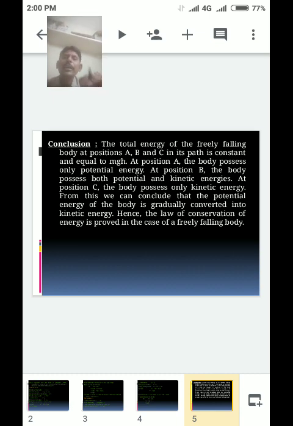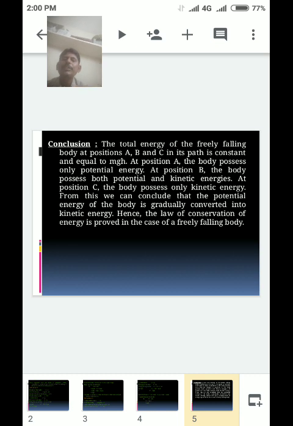At position A, the body possesses only potential energy. At position B, the body possesses both potential and kinetic energies. At position C, the body possesses only kinetic energy.